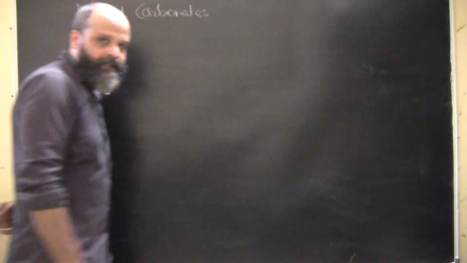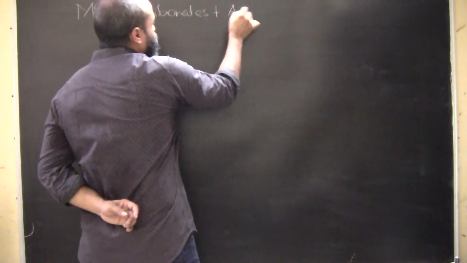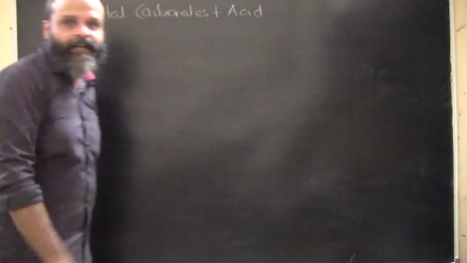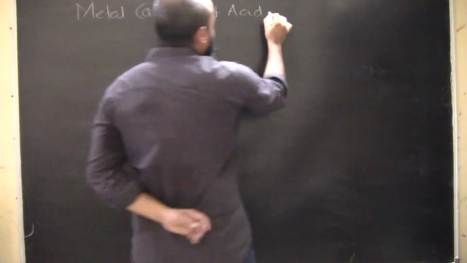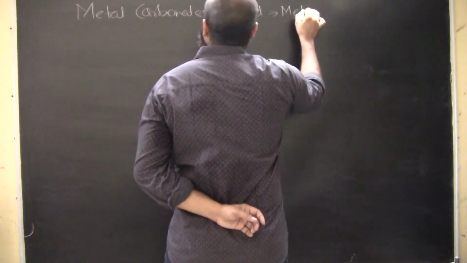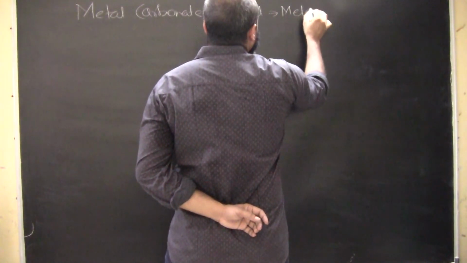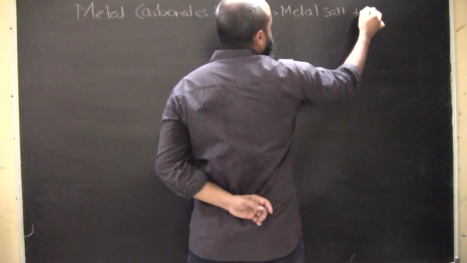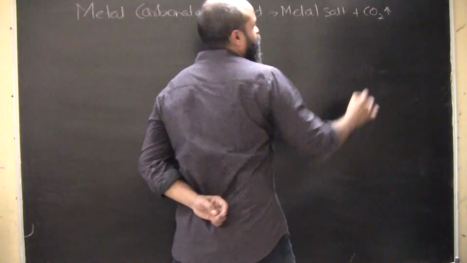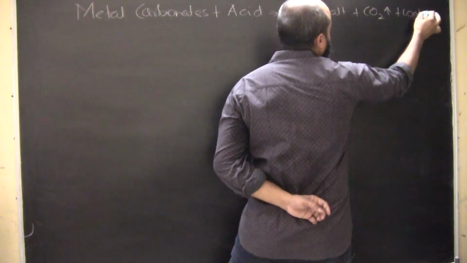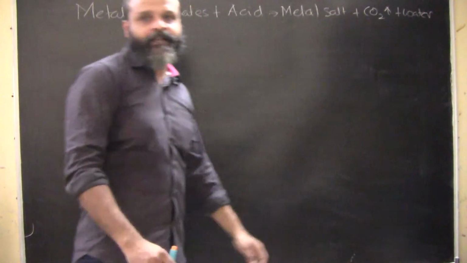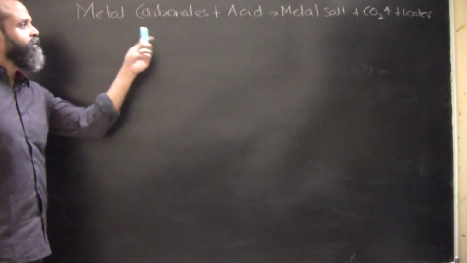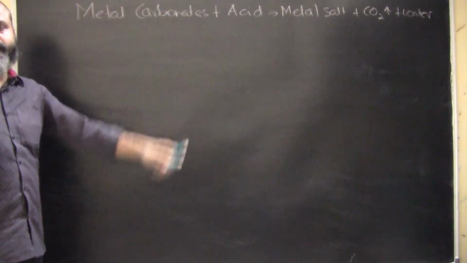Okay, so metal carbonates plus acid. If we treat metal carbonates with acid, what do we get? We get again a metal salt plus carbon dioxide, which evolves in the form of a gas, and water. So these are the things that we are going to get: metal salt plus carbon dioxide plus water.